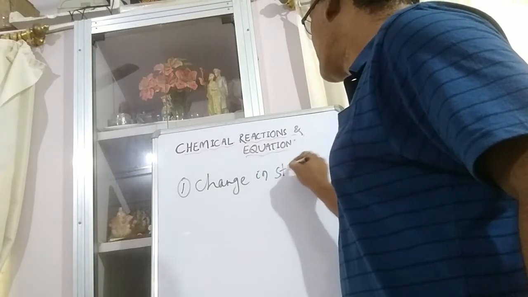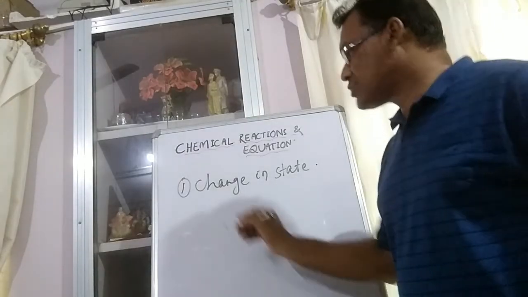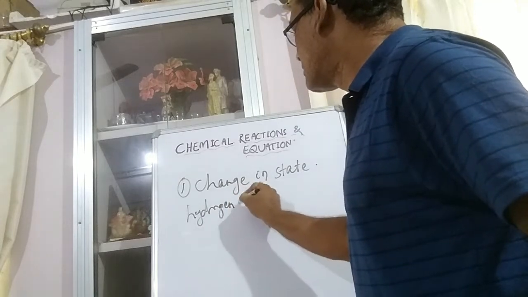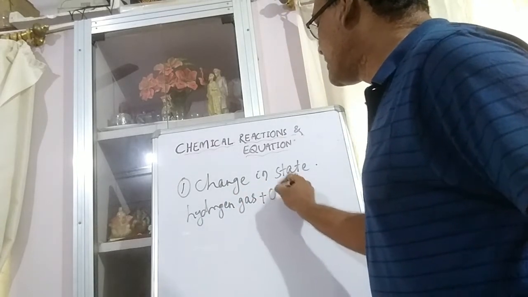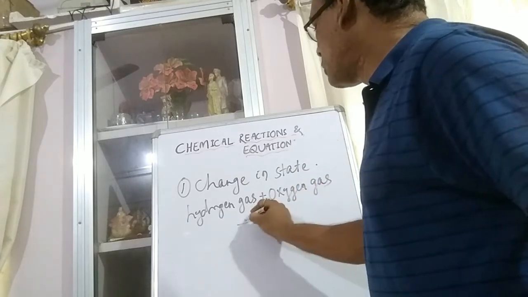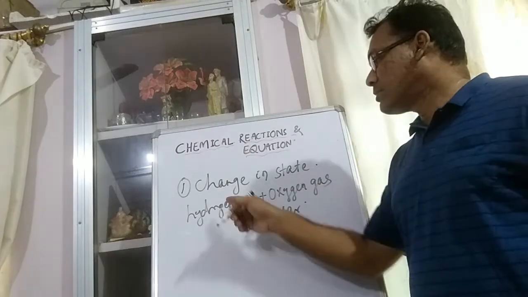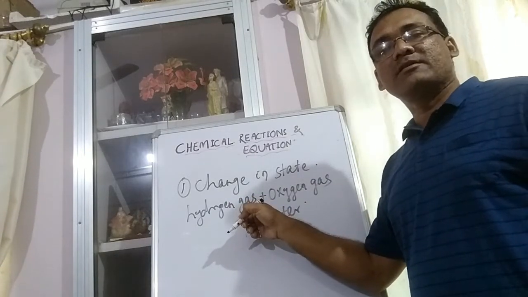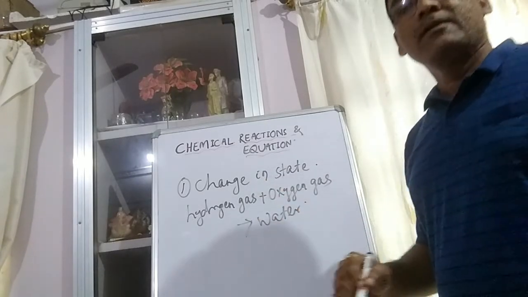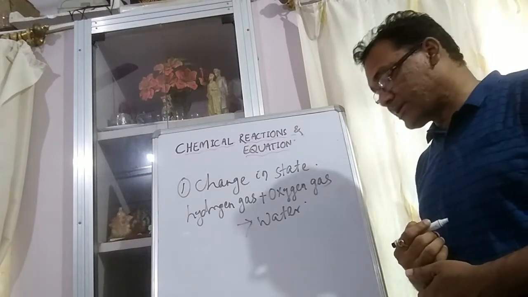For example, hydrogen gas combines with oxygen gas, then water is produced, which is liquid. So here the gaseous state has changed to the liquid state.